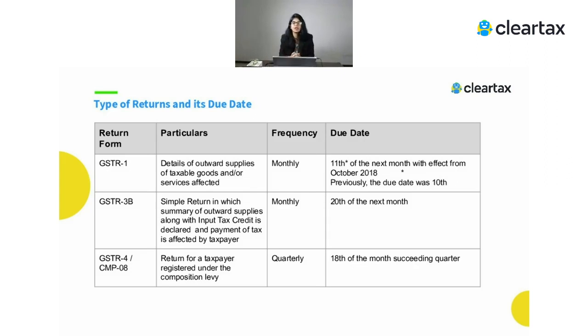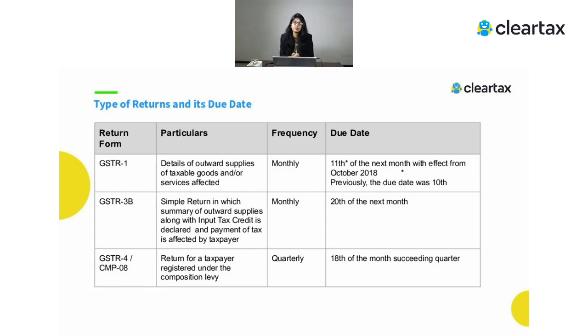You again have to give the invoice level information, because the government thinks that this is a huge transaction, so you have to give the full detail. But wherever you are supplying to a normal unregistered dealer, apart from this B2C large, there you just have to give the place of supply, the tax rate and the tax amount. That's it. You don't have to give more information to the government.